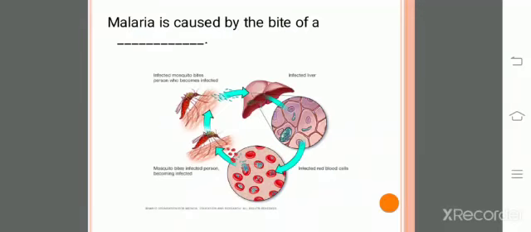Number 1: Malaria is caused by the bite of a dash. Malaria is caused by the bite of a mosquito. And which mosquito is it? It is specifically the female Anopheles mosquito. The female Anopheles bites a person who has been infected with malaria, sucks the blood, and then injects the same blood into a healthy person, and in this manner malaria is spread.